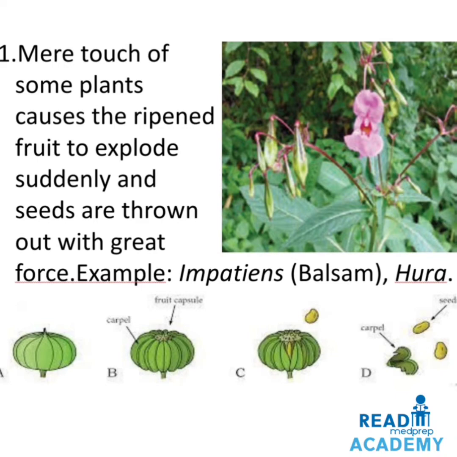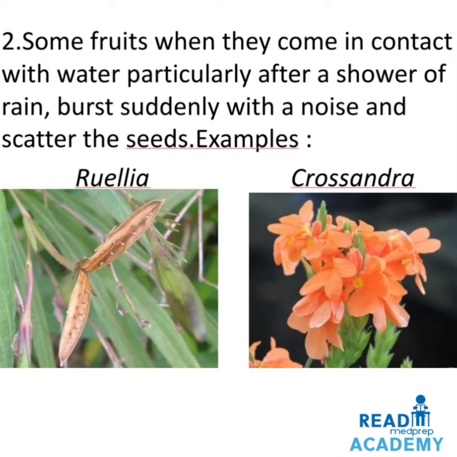and release the seeds. Some fruits, when they come in contact with water, particularly after a shower of rain, burst suddenly with a noise and scatter the seeds. Example, Ruellia. You can see the image on the left side. On the right side is Crossandra, which also releases the seeds by bursting the fruits. This is called Kanakambaram in Tamil.